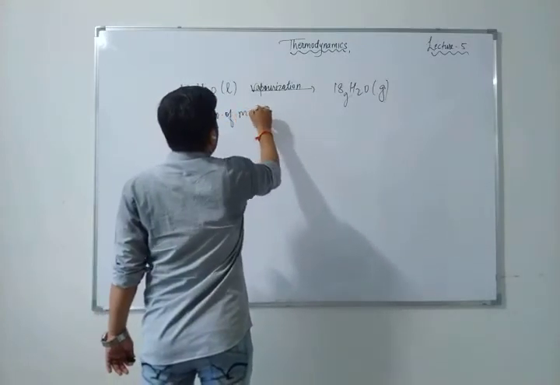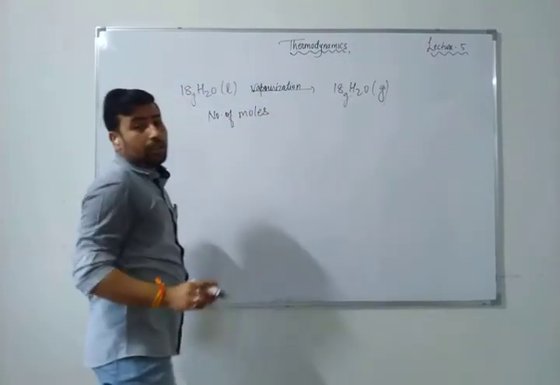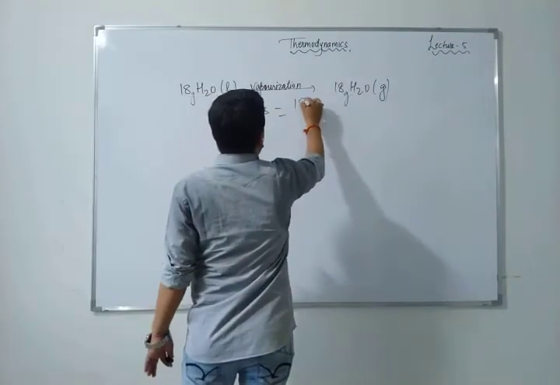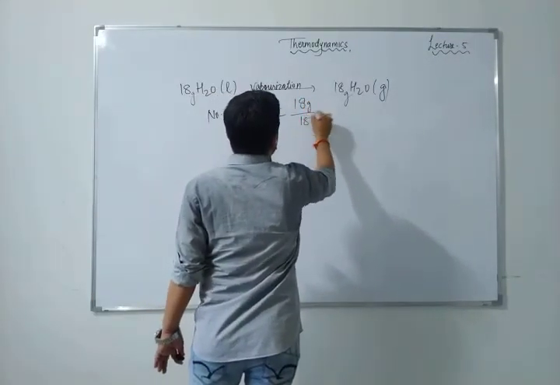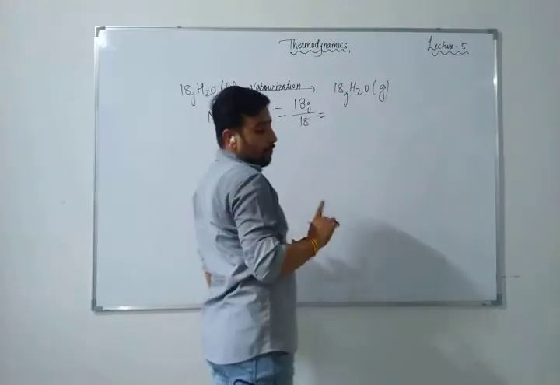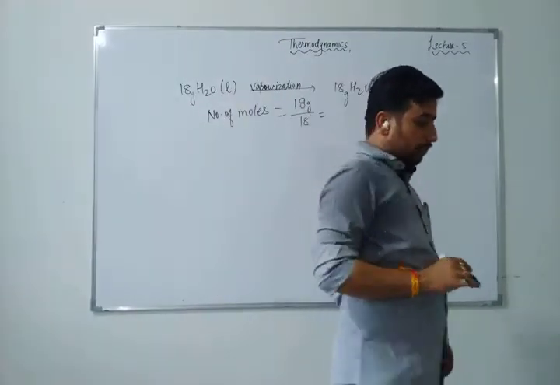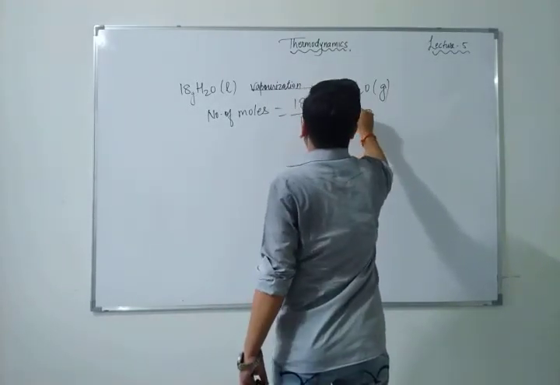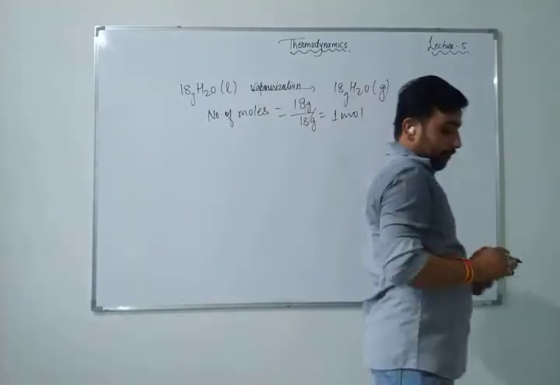Number of moles in the mole concept we have studied: given weight upon atomic weight. The molar mass is 18 gram per mole, so the number of moles is equal to 1 mole here, because 18 by 18 is 1 mole, right? 18 gram H2O is given.